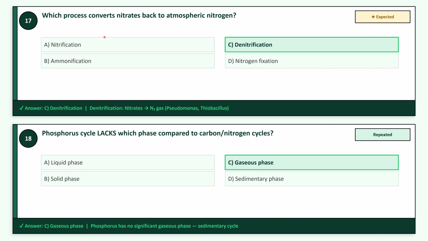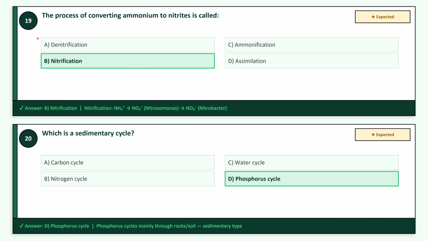Question 17, expected question, which process converts nitrates back to atmospheric nitrogen? It's option C, denitrification. Question 18, that is a repeated question, the phosphorus cycle lacks which phase compared to the carbon and nitrogen cycles? It's option C, gaseous phase. Question 19, the process of converting ammonium to nitrate is called, option B, nitrification. This is also an expected question. Question 20, again expected, which is a sedimentary cycle? It's option D, phosphorus cycle.